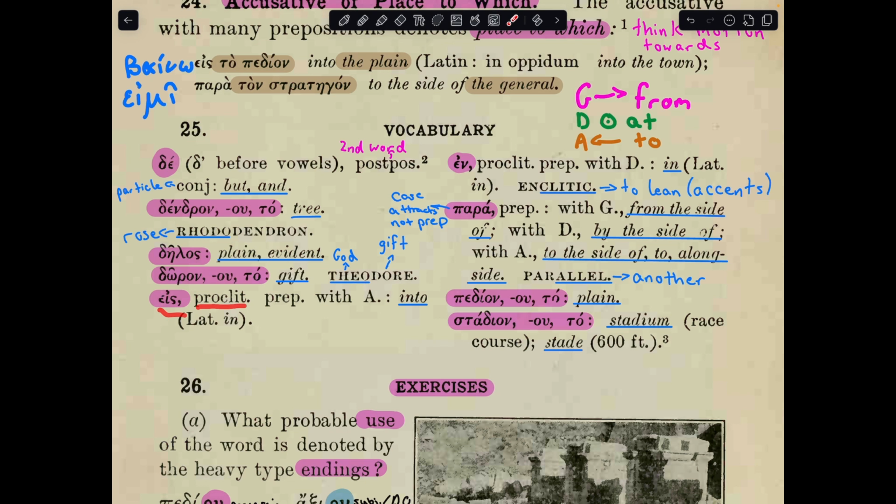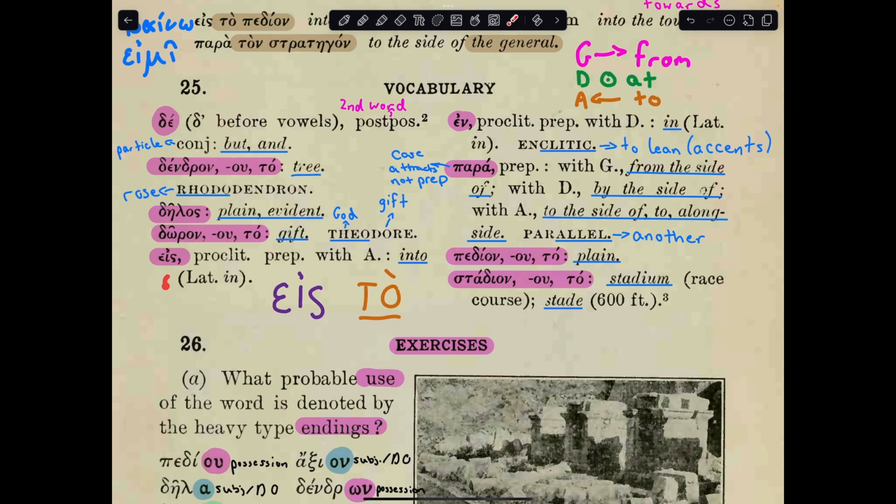Eis, it's proclitic, it's a preposition, and it takes the accusative, and it means into. So eis has this motion towards, and then it's followed by an accusative. So you can think of eis kind of like this, where eis will be here, then immediately after, there will be an accusative noun. It's equivalent to in Latin. En is proclitic, it's a preposition, and it takes the dative. So there's going to be a dative immediately after it, and the translation for it is in. In Latin, it's also in. For etymology, they give you the word enclitic. So klino, where you get clitic, means to lean. Then you have en, so to lean in.